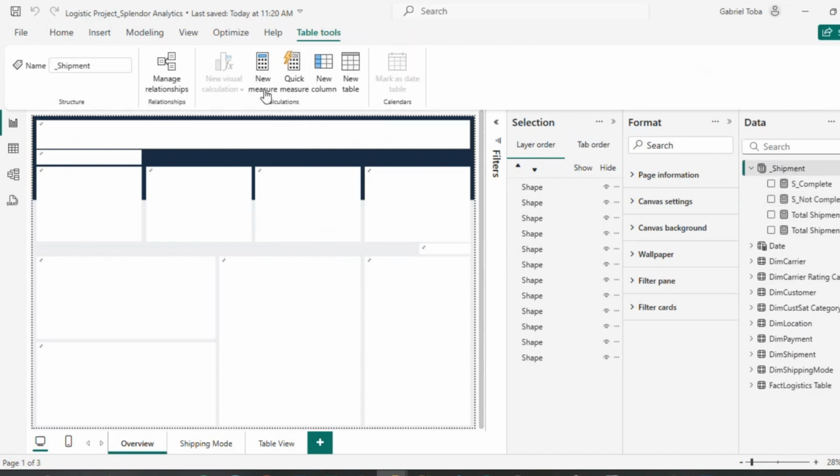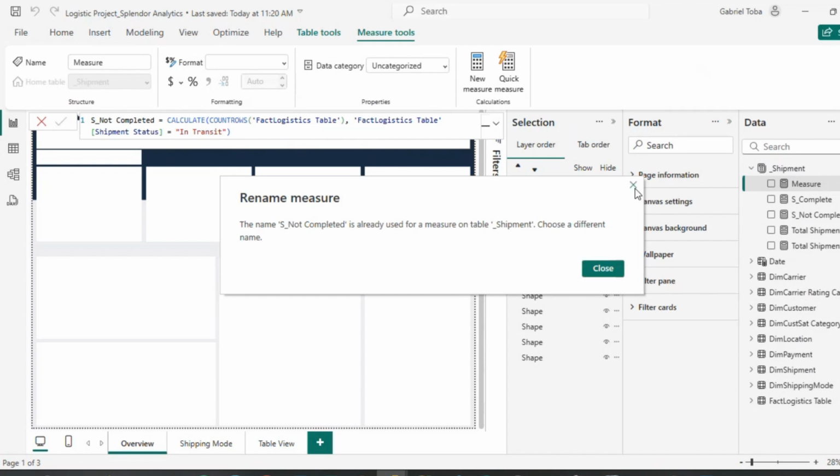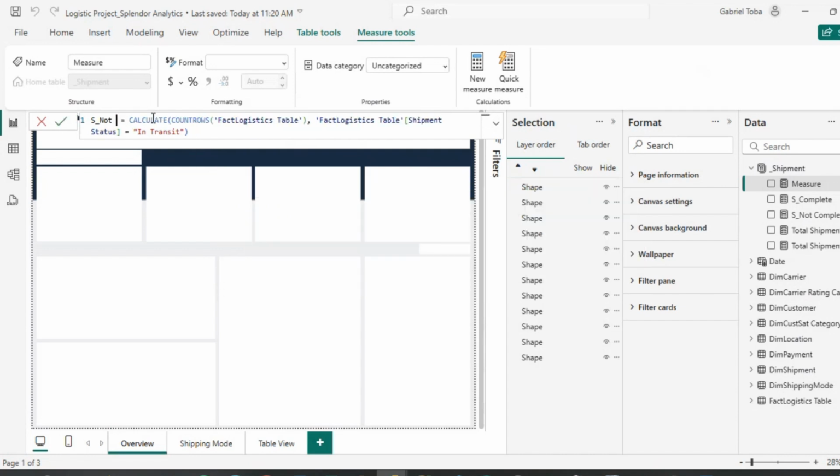This is why I'm breaking them down, to track delivery, to track every operational process, the complete operational process. In transit, I want to have them as my KPI in transit. Okay, and I'm going to have to rename it to shipment in transit.